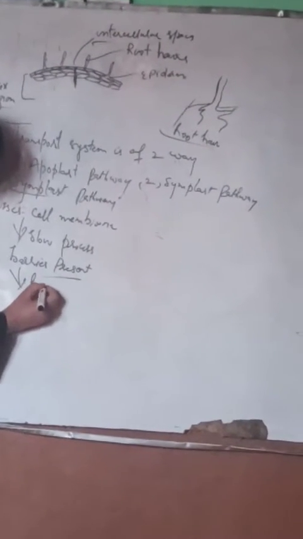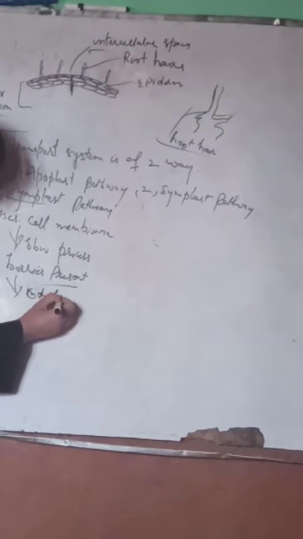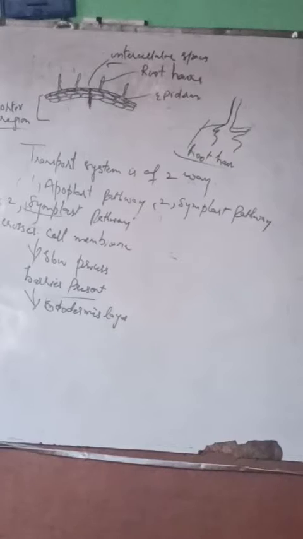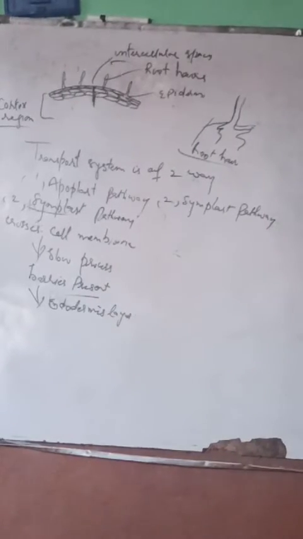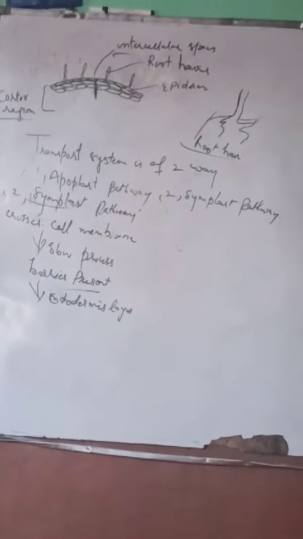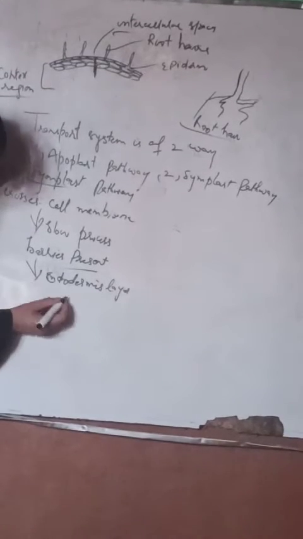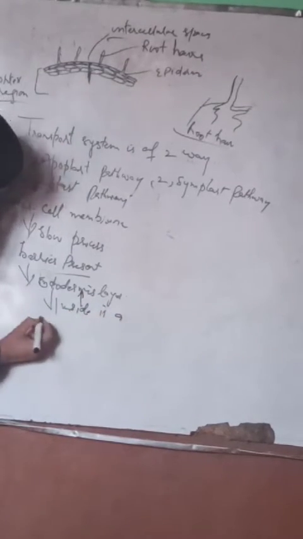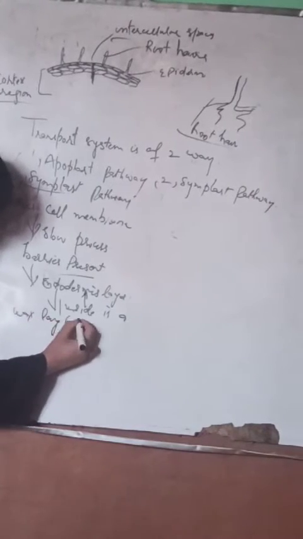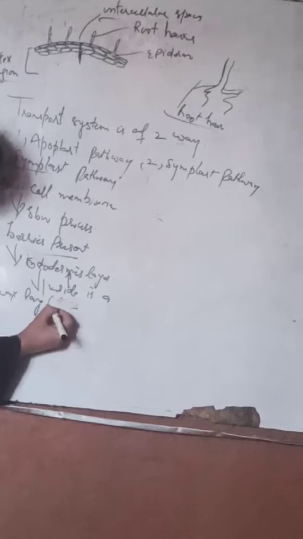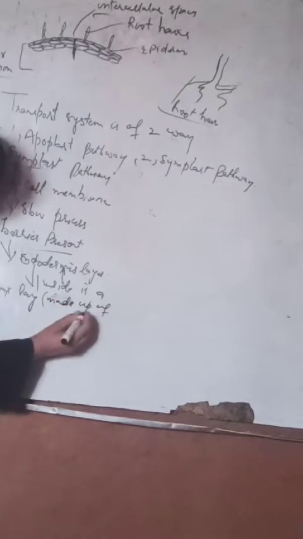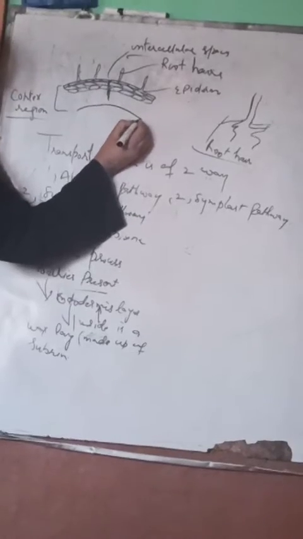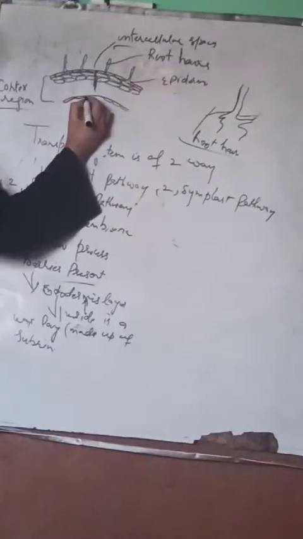Inside the endodermis is a waxy layer which is made up of suberin.